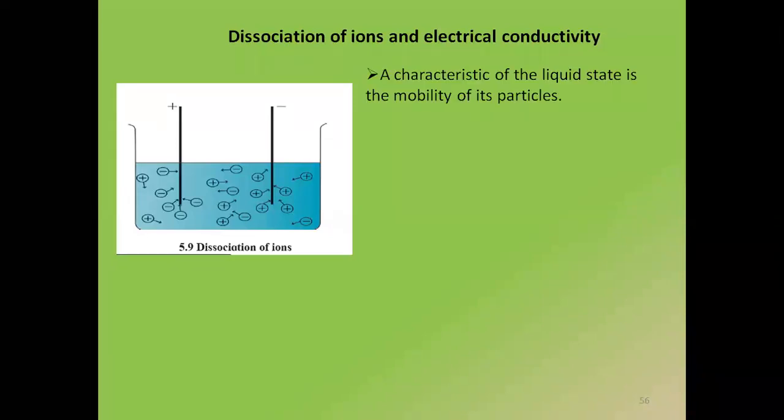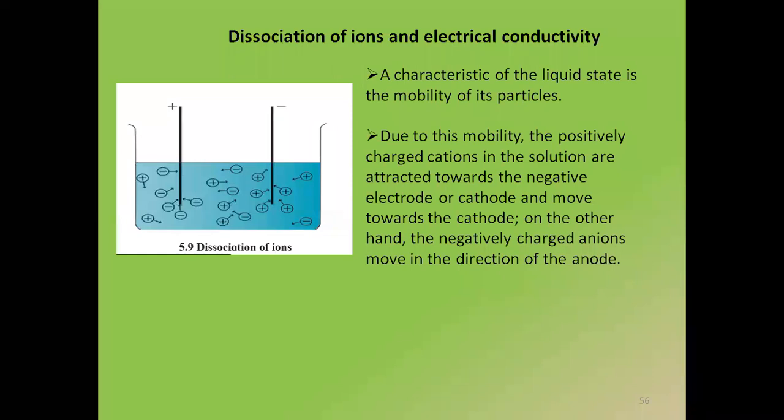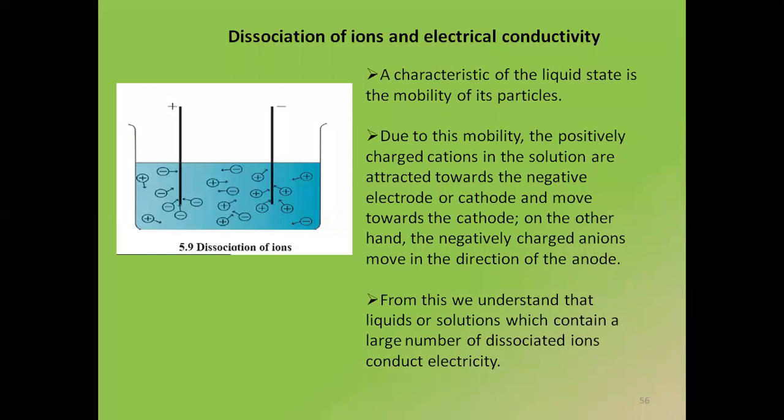A characteristic of the liquid state is the mobility of its particles. We have studied that in the liquid state the particles move very easily. Due to this mobility, the positively charged cations in the solution are attracted towards the negative electrode or cathode. On the other hand, the negatively charged anions move in the direction of the anode. The movement of the ions in the solution towards their respective electrodes accounts for the conduction of electricity through the solution. From this, we understand that liquids or solutions which contain a large number of dissociated ions conduct electricity. Mobility means movement.